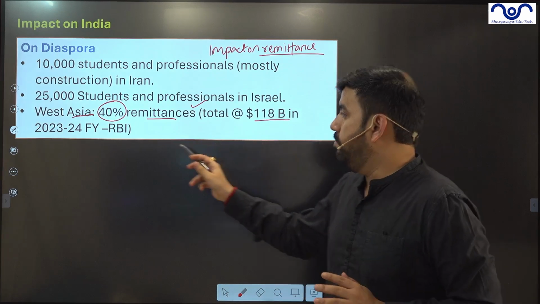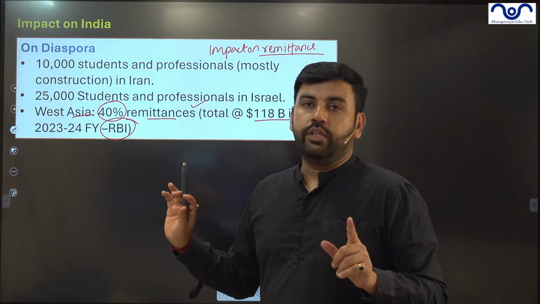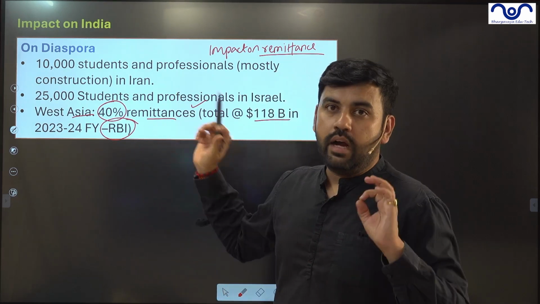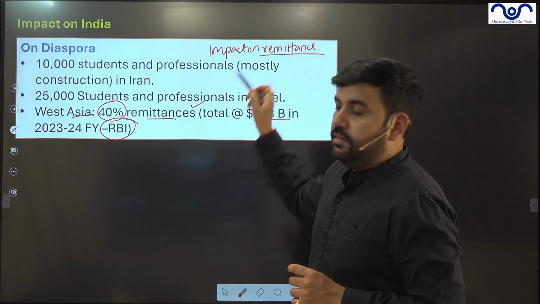So 118 billion is the remittance that India received in the 24 financial year as per RBI. So RBI data hai, it's 100% accurate. So the first impact will be on the remittances.